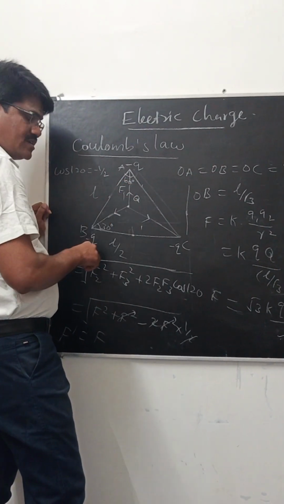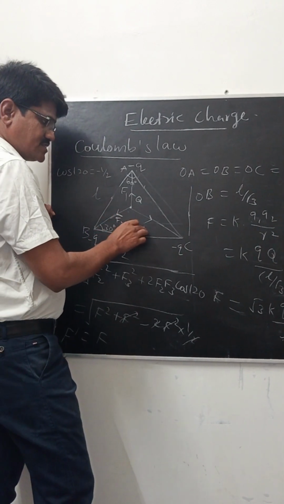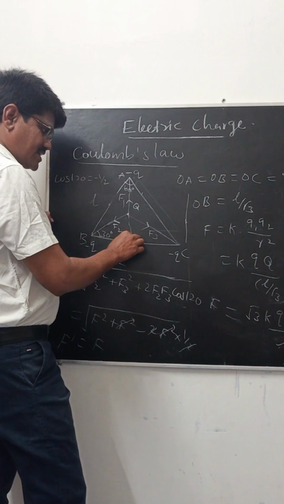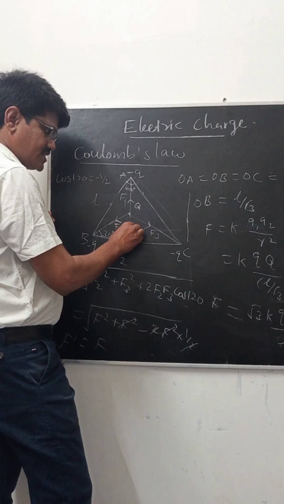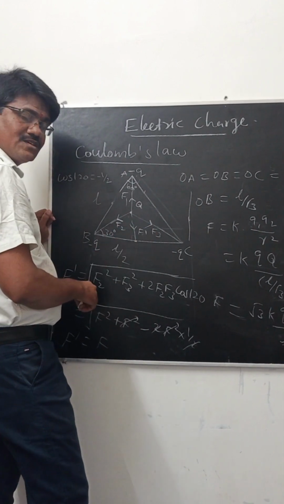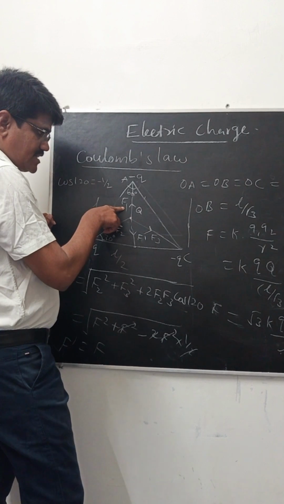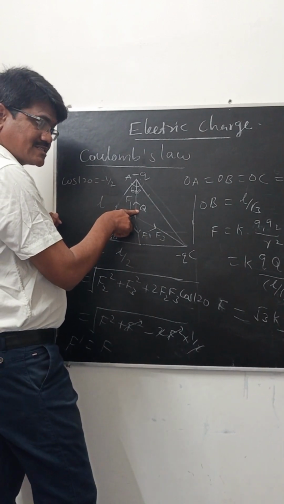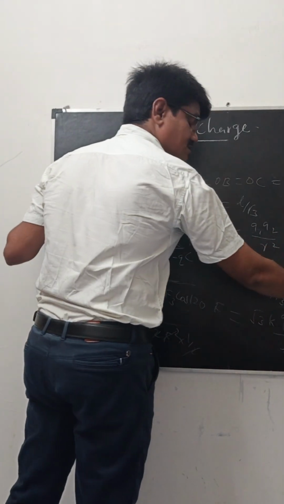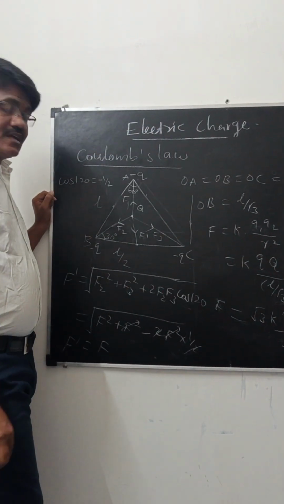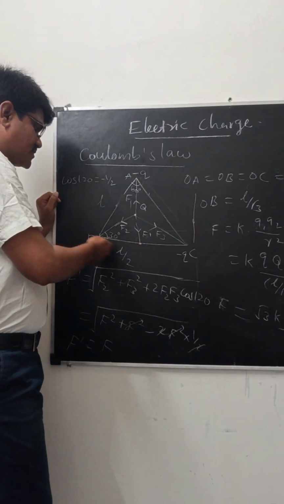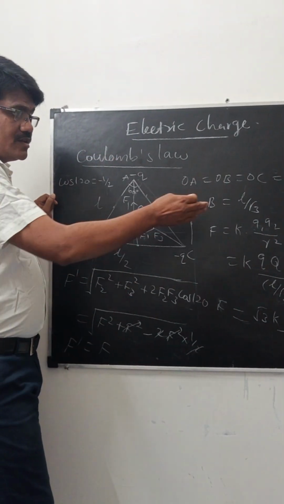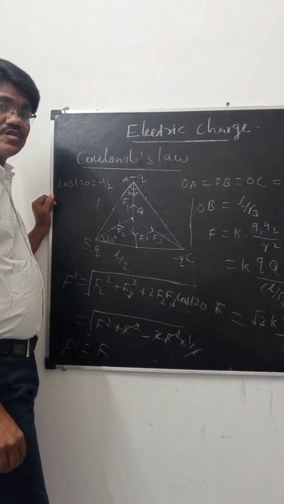This one is F1, this one is F2, and this one is F3. The resultant force of F2 and F3 is F dash. Here F dash and F1 are equal in magnitude and opposite in direction, so there also the net force is 0.